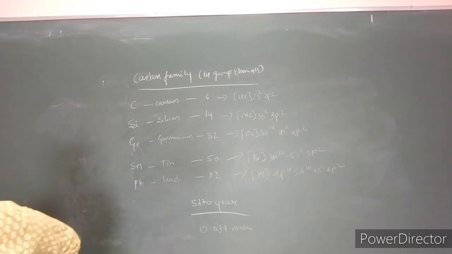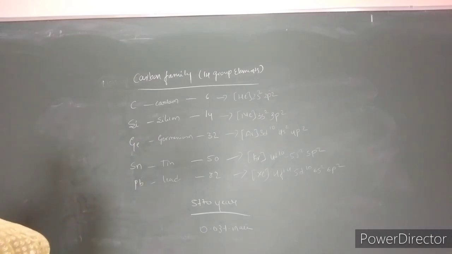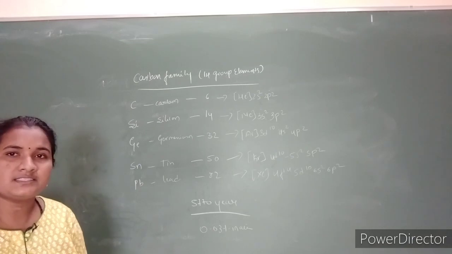Next to this, silicon is present abundantly in the universe, about 27.7%. Germanium exists only in traces, and tin mainly occurs as tin oxide, as well as lead in the form of galena, that is lead sulfide.